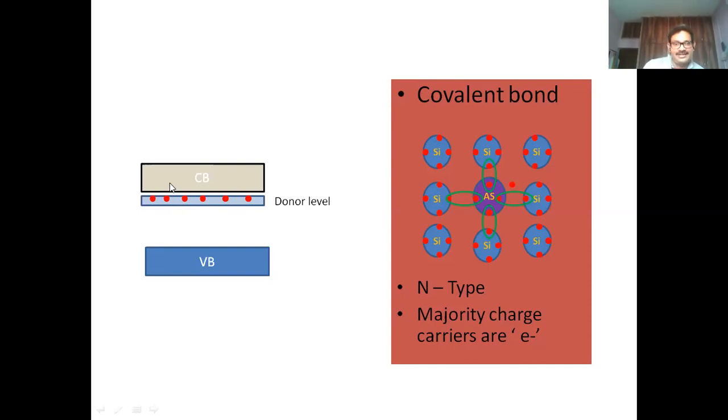With a little gap, they can easily move to the conduction band and process the conduction. Once the electrons are moved here, they normally release the holes here in the donor level. So this is where the conduction that we normally see in the N-type semiconductor.